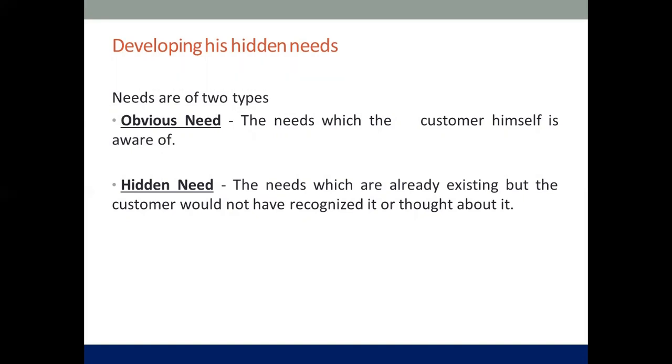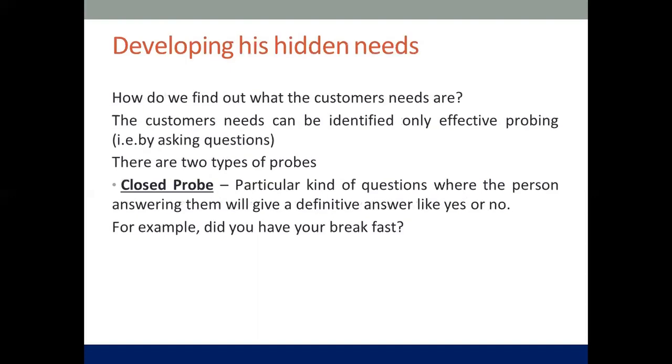So the obvious need, he knows about it. The hidden need is where you are trying to help that person to recognize it. So on the phone, you're going to inquire to find out whether this person has the needs or not. How do we find out whether the customer has the need or not? You're going to ask them questions.